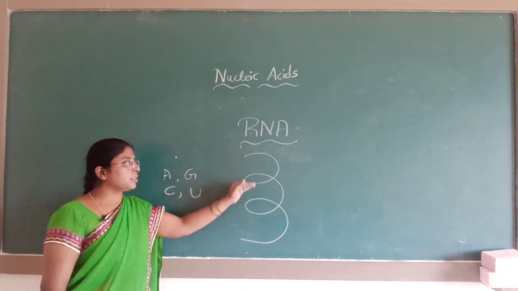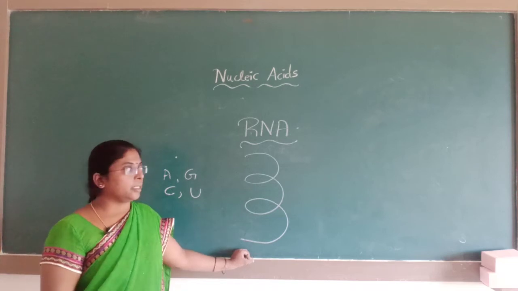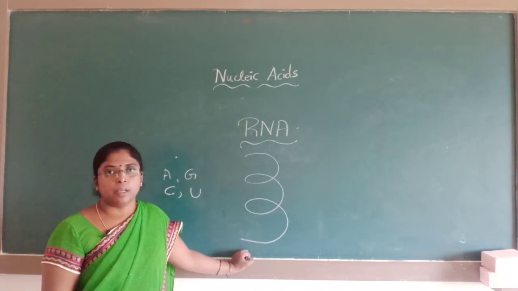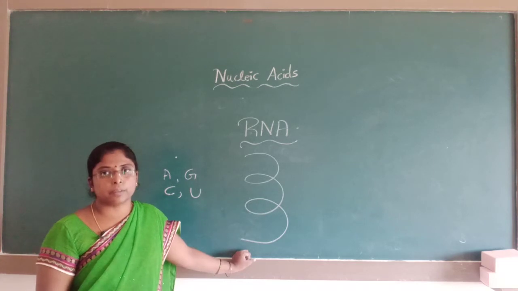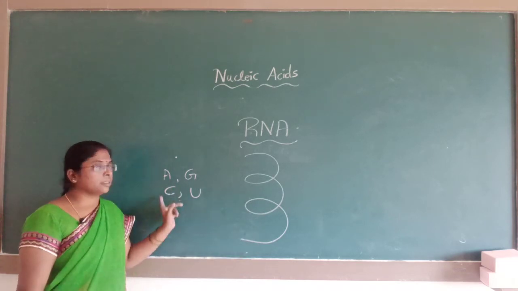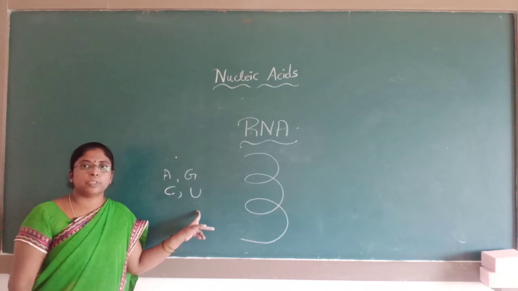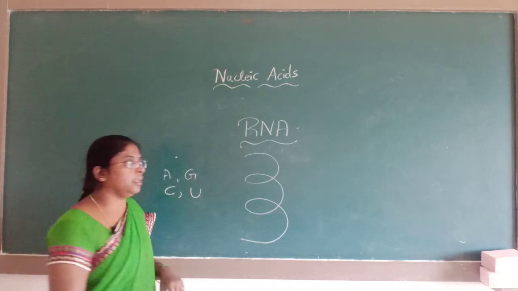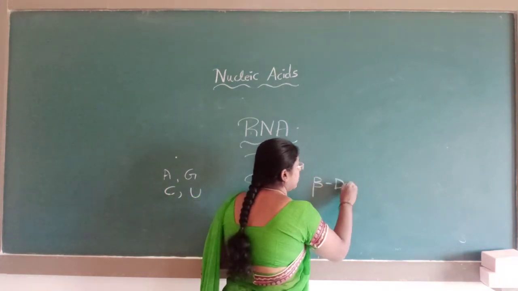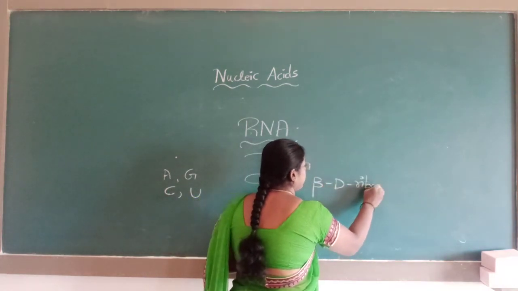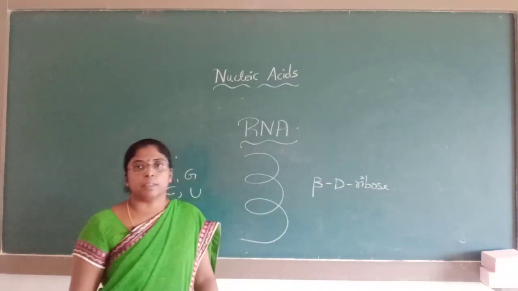RNA is a single stranded polynucleotide chain, a helical structure having the 4 bases adenine, guanine, cytosine and uracil. The sugar present in RNA is beta D ribose.